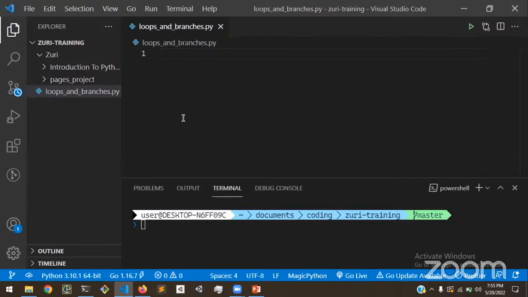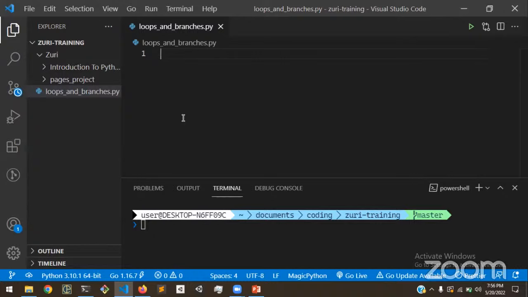And then branches are pieces of logic that do not execute. Only one branch can ever execute usually in a Python script. So if we have an if-else block, only one of those will execute. That's the whole idea of branches. We can branch our code or our logic to take two different paths depending on whatever condition we choose. So that's the whole idea of loops and branches.